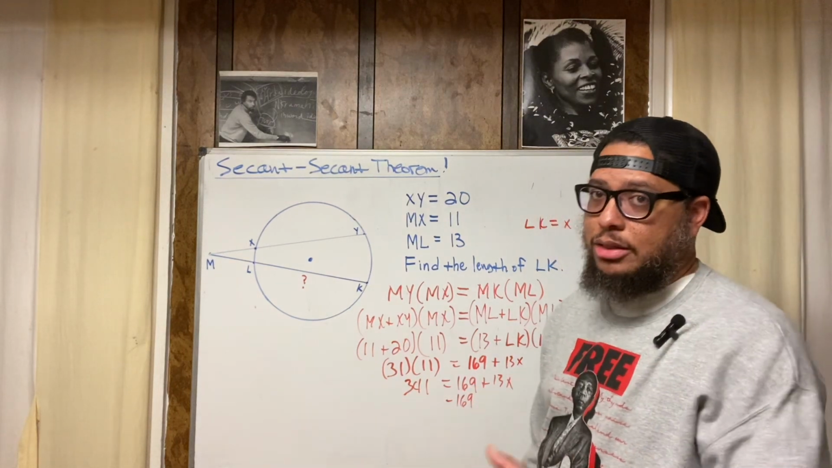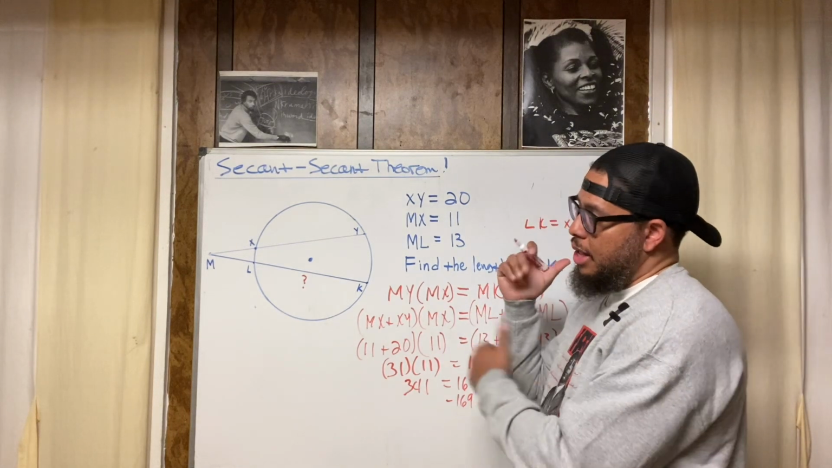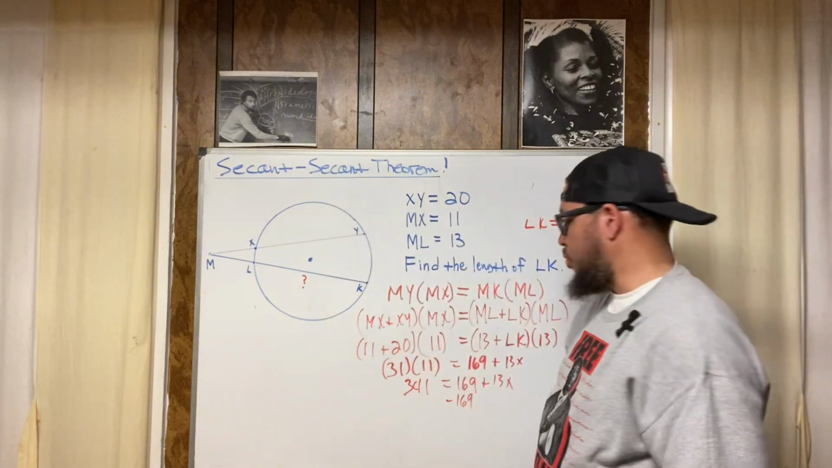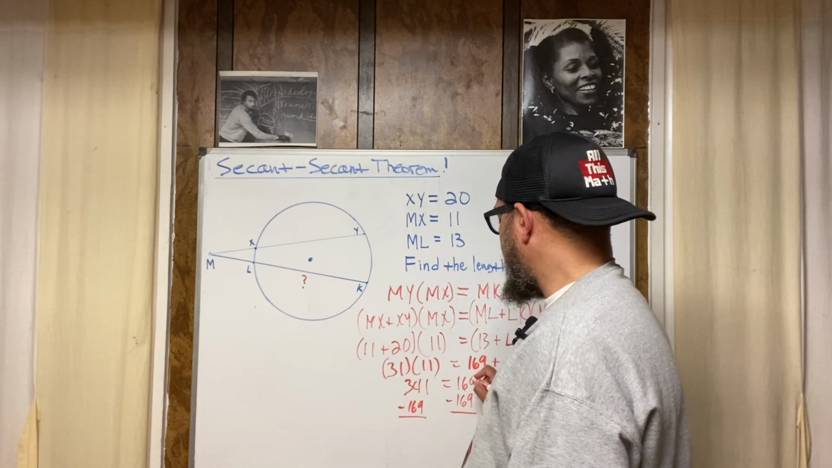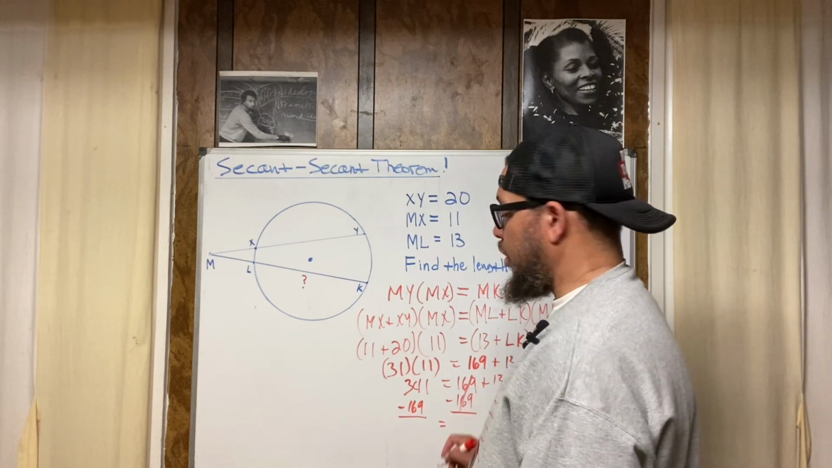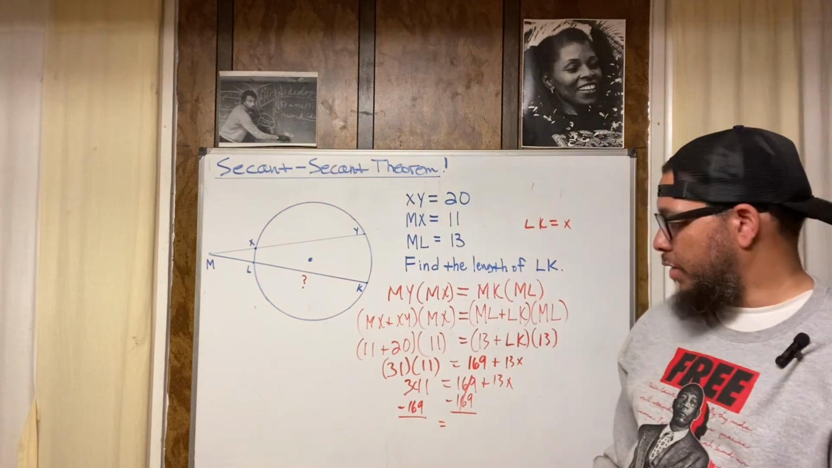Oh, we keep it balanced. If I subtract 169 on the right side, I got to subtract 169 on the left side too. So then I'm going to do minus 169 over there. Boom, cross him out. That's 0. If it's 0, you don't got to write it though.